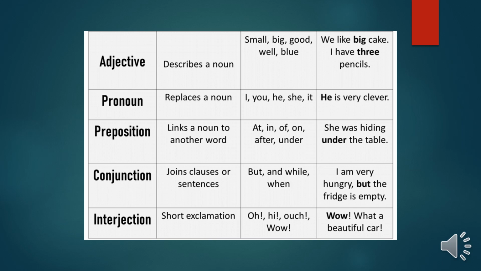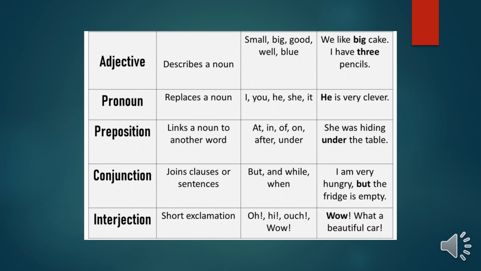Let's move to the adjective. What is an adjective? An adjective is a word that describes the noun. So I say, Ali is short. So short is describing Ali, the noun, then it's an adjective. I say, the classroom is quiet. Quiet is describing the classroom. The classroom is a noun, so quiet is an adjective, and so on.